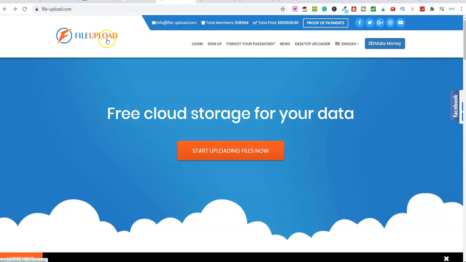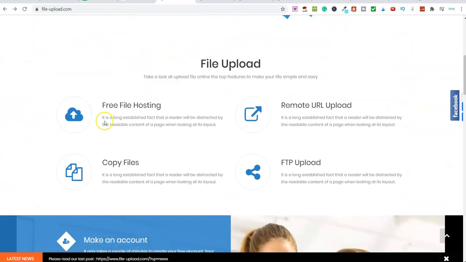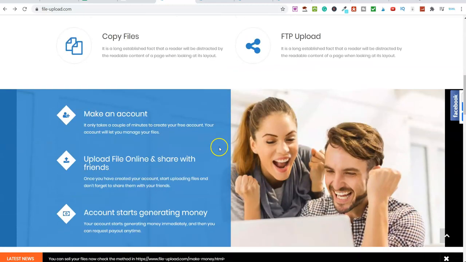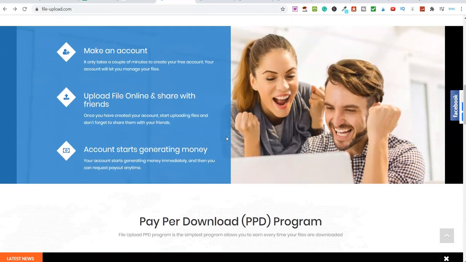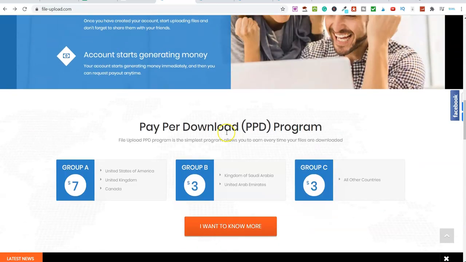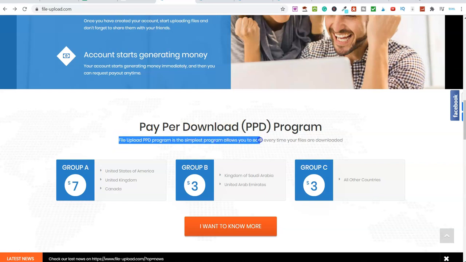So, this is the first website and it's called file-upload.com. Now, how this works is it's basically a huge uploading site whereby they will go ahead and store all of your content for you. So if you come down here, you can see it's free file hosting, remote URL, etc. But you go ahead and you create an account for free. And how you actually get paid with this platform by uploading these files, you see here, the File Upload PPD program is the simplest program, allows you to earn money every time your files are downloaded.